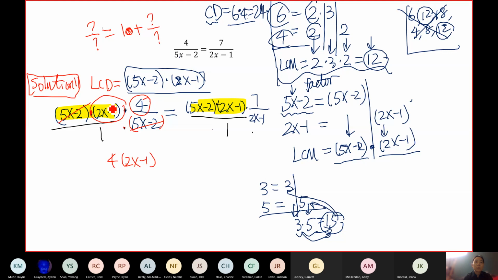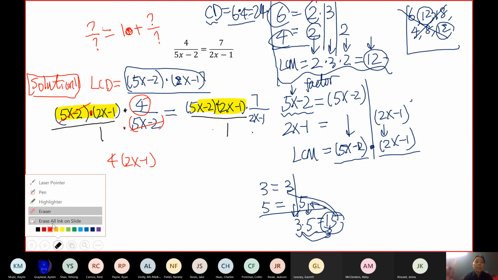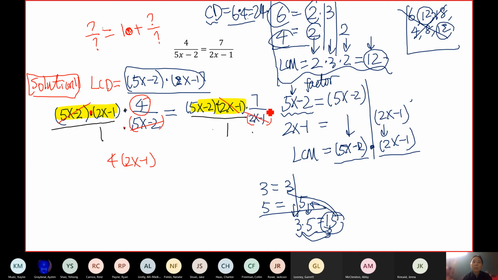Because if you multiply them out, you get 10x squared minus 9x plus 2. You're not going to be able to find a common factor to cancel. You still have to factor this trinomial to get 5x minus 1, so you can cancel the common factor 5x minus 2. So don't multiply them out. Okay, and similarly on the right hand side, we can cancel a common factor 2x minus 1 because times. So we're left with the 7 times 5x minus 2.